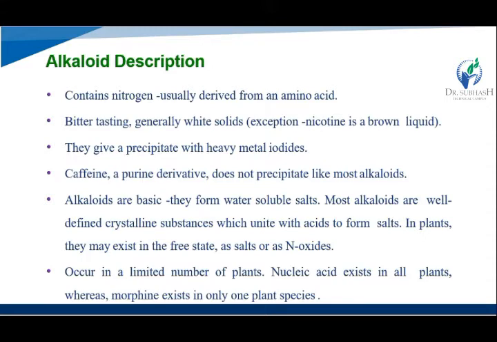The exception is nicotine, which is brown and liquid. They give a precipitate with heavy metals like iodide. Caffeine and purine derivatives do not precipitate like most alkaloids.